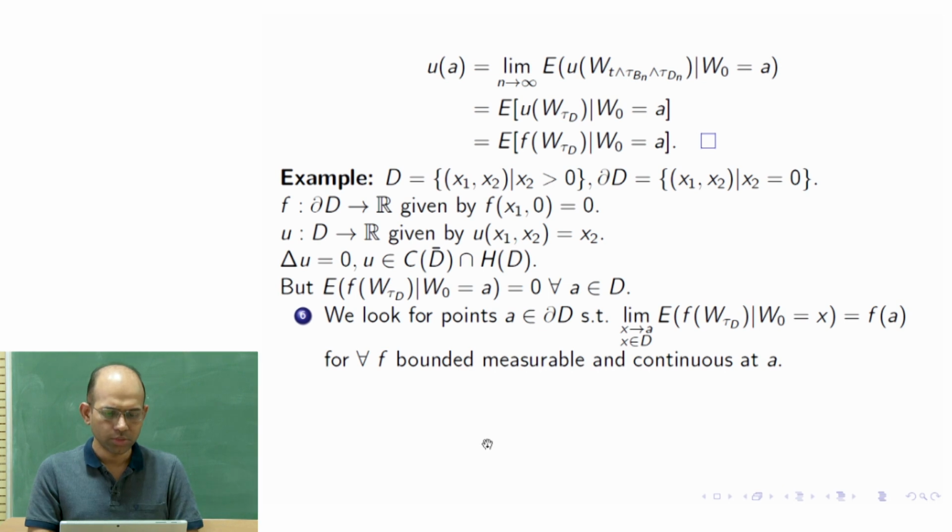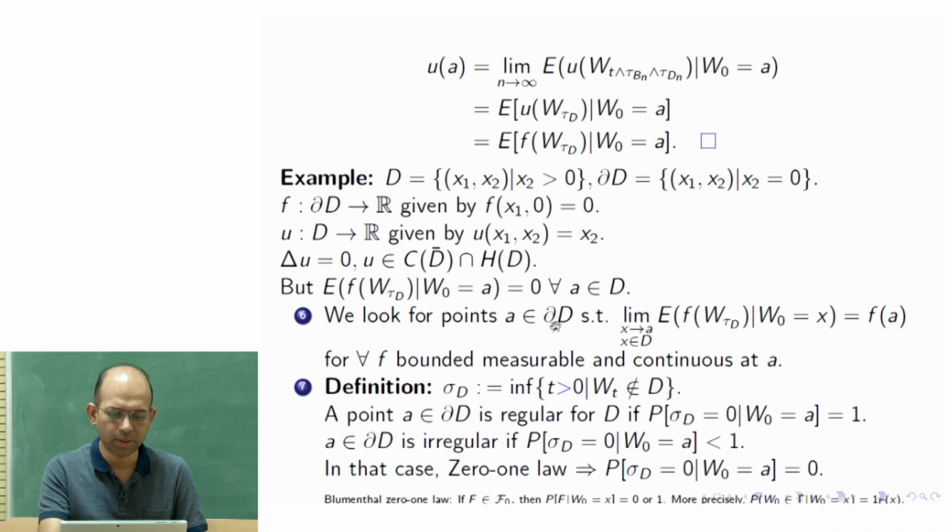Next we go to point 6. In this we look at a point A on the boundary of the domain. This del stands for the boundary, so del D, such that we approach the point A on the boundary from within the domain, that means x belongs to D and x approaches A. Within the domain you approach the boundary, and for each x you evaluate this function and find the limit of this function.